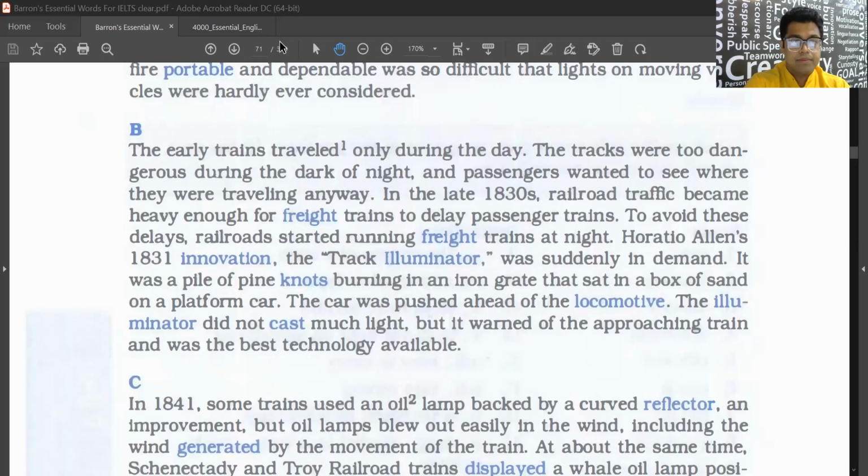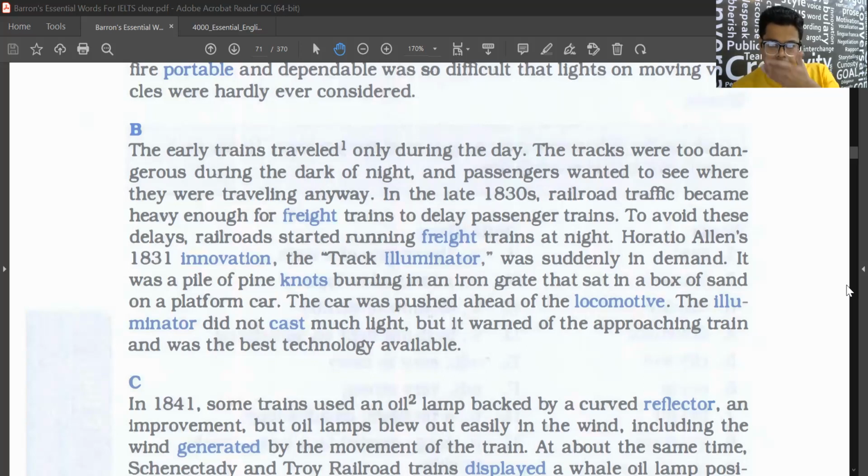Yes, sir. The early trains traveled only during the day. The tracks were too dangerous during the dark of night, and passengers wanted to see where they were traveling anyway. In the late 1830s, railroad traffic became heavy enough for freight trains to delay the passengers' trains. To avoid these delays, railroads started running freight trains at night.